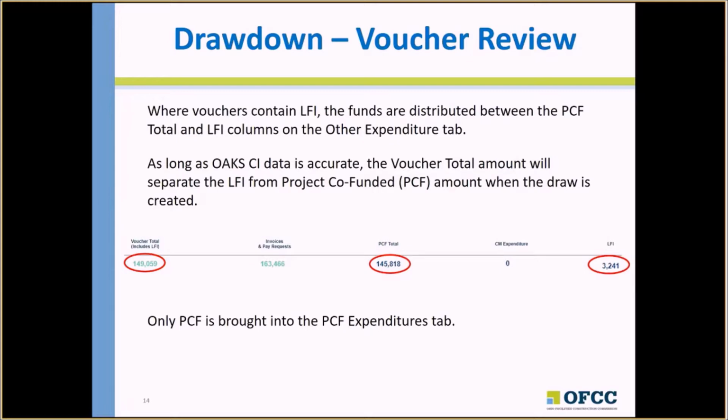Where vouchers contain LFI, the funds are distributed between the project co-funded total and the LFI columns on the Other Expenditure tab. As long as the data in OFCC is accurate, the voucher total amount will separate the LFI from the project co-funded amount when the draw is created. Only the project co-funded amount will be brought into the Project Co-funded Expenditures tab.